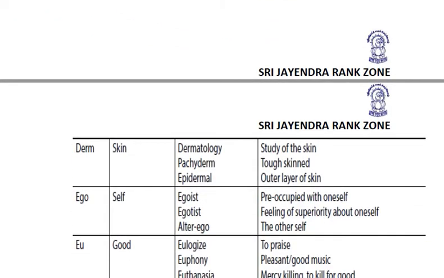Fine. Derm. Now this term is related to skin. Wherever derm is being used, we are talking about skin. For example, dermatology. Derm is skin, ology is study of the skin. Pachyderm, that is tough skinned. Epidermal, epi is outer, derm is skin, so outer layer of skin. Things become quite easy when you learn these roots.